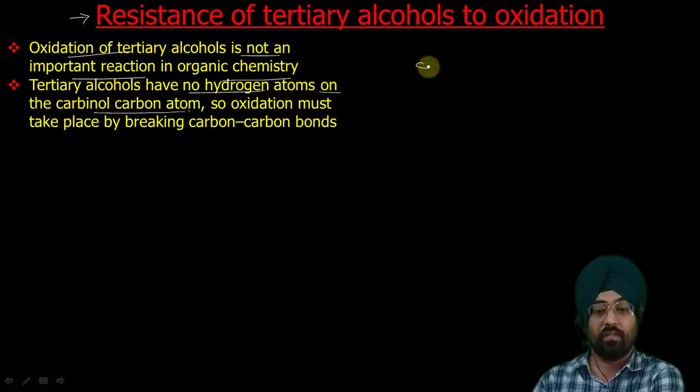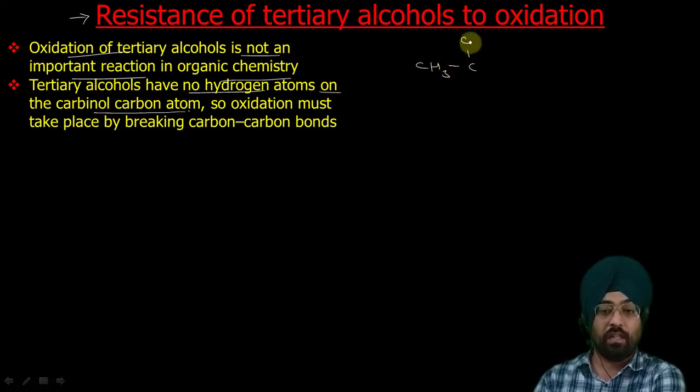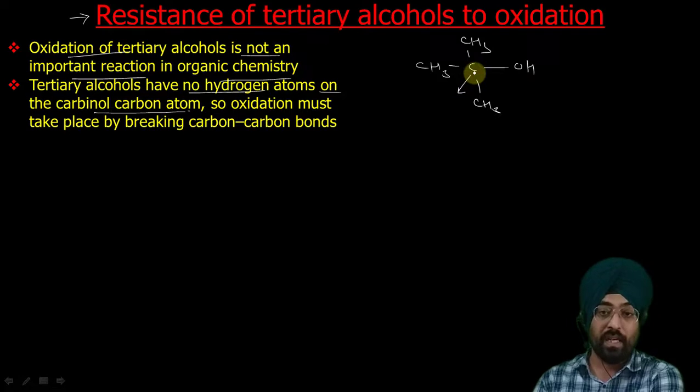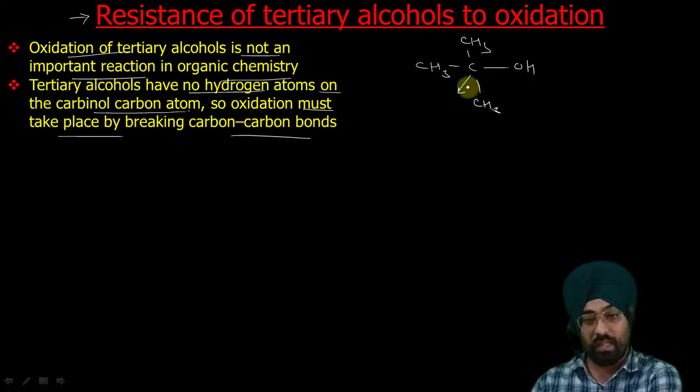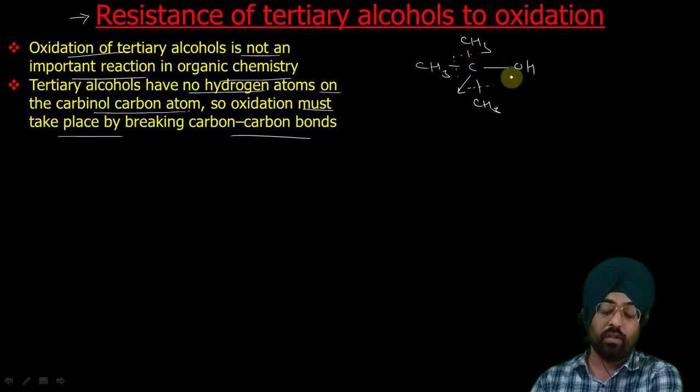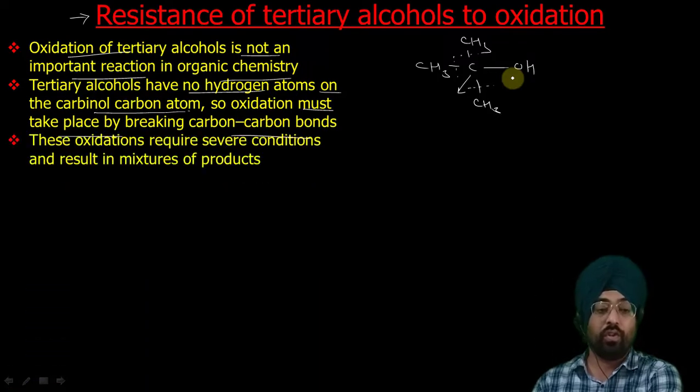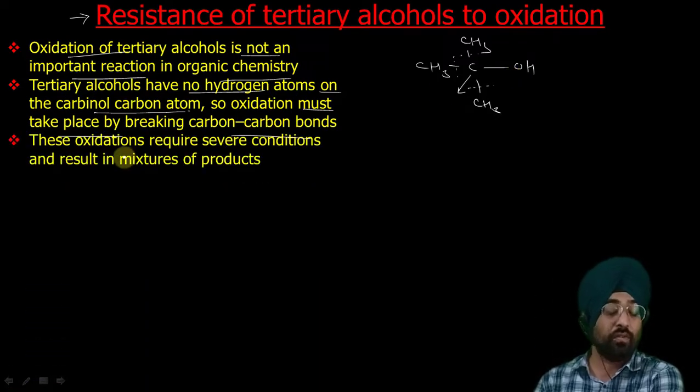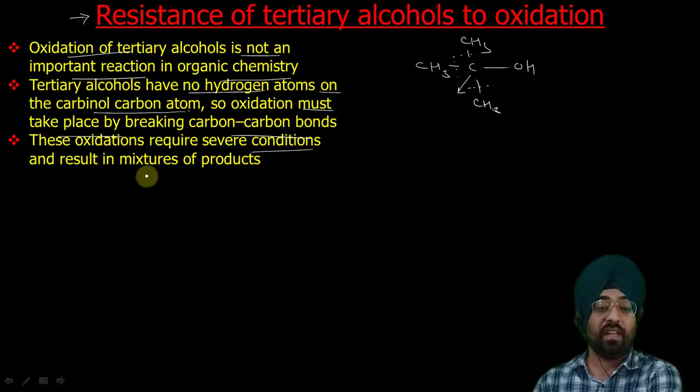Let me write the structure of some tertiary alcohol. This is tertiary butanol, the typical tertiary alcohol. Now you can see this carbinol carbon has no hydrogen. So oxidation must take place by breaking a carbon carbon bond. If we have to do its oxidation, it will occur by breaking either this bond or this bond. So these bonds will break, only then oxidation can take place. To break these bonds, we need some severe conditions, and we get a mixture of products.